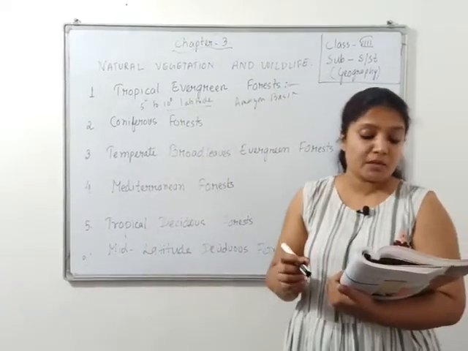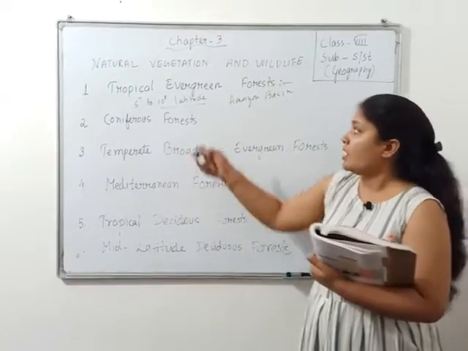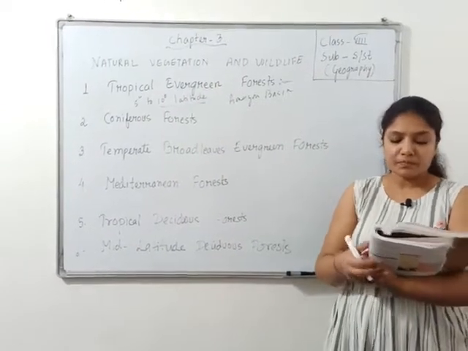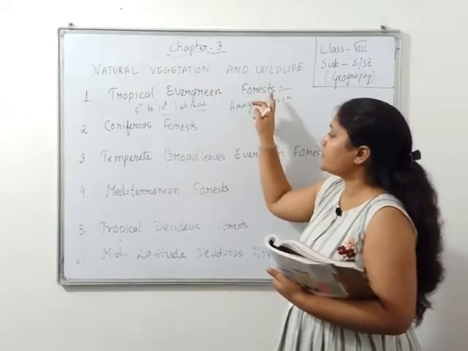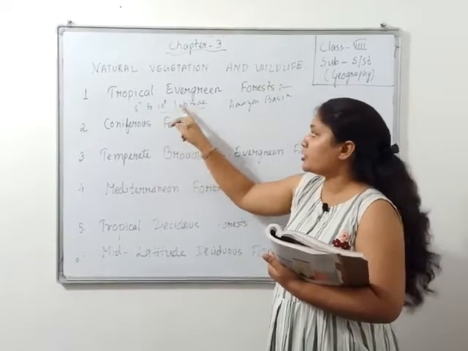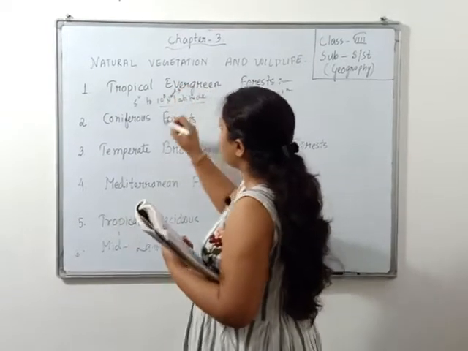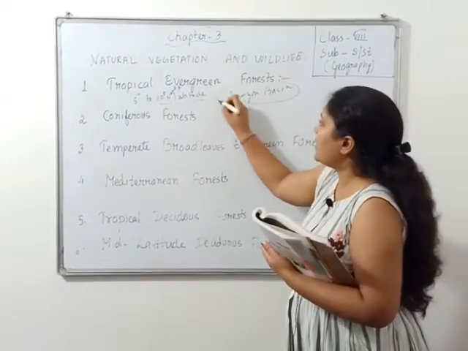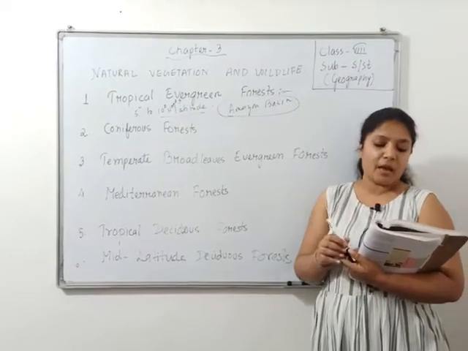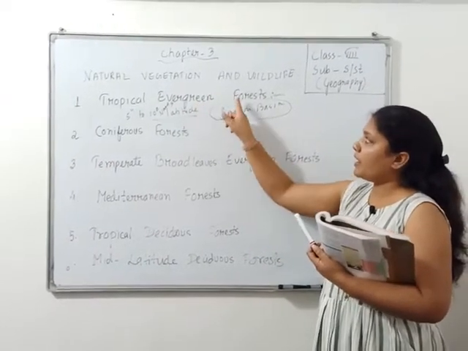It continues, means rainfall what? वहाँ पे हमेशा rainfall होता रहता है. Rainfall is always there. So, and the forest always remains what? Evergreen. Okay? That means tropical evergreen forest means what? It falls between what? 5 degree to 10 degree latitude. Latitudes towards what? North and south. North and south latitude. Then which area falls under tropical evergreen forest? Amazon basin. We have already heard the name Amazon rainforest, right? That comes under what? Tropical evergreen forest.